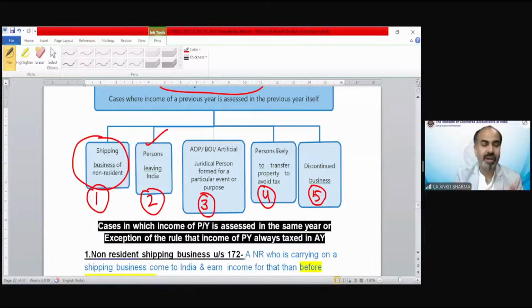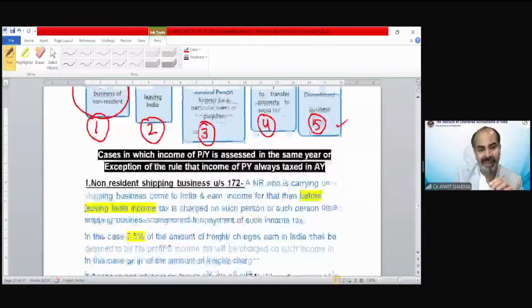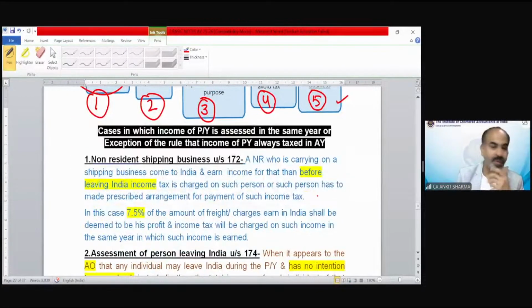Somebody was asking about the liquidation of a company. That would be the case of discontinued business. One by one, we are going to discuss these cases with the help of examples also. So the first one was non-resident shipping business. This is only for a non-resident shipping business.